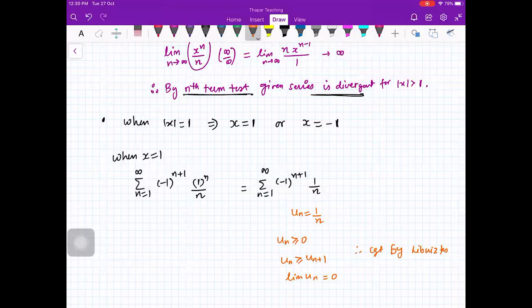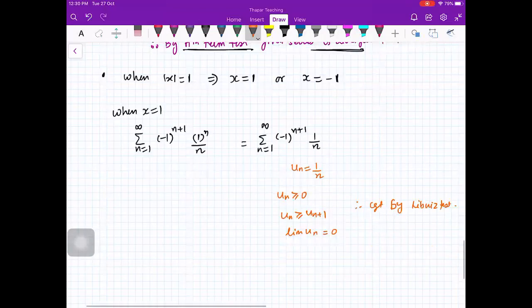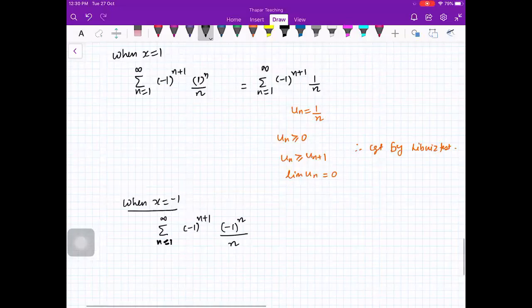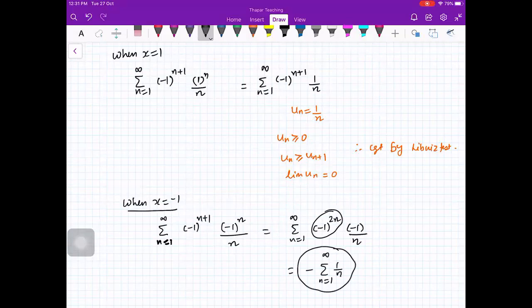Okay. Now, let us see for x is equal to minus 1. When x is equal to minus 1, then your series is the sum n from 1 to infinity of minus 1 raised to power n plus 1, and then you have x is minus 1, so minus 1 raised to power n, upon n. So this series is the sum n from 1 to infinity minus 1 raised to power 2n, and minus 1 is an extra, upon n. So this is plus 1. So this is minus the sum n from 1 to infinity 1 by n. Convergent or divergent?